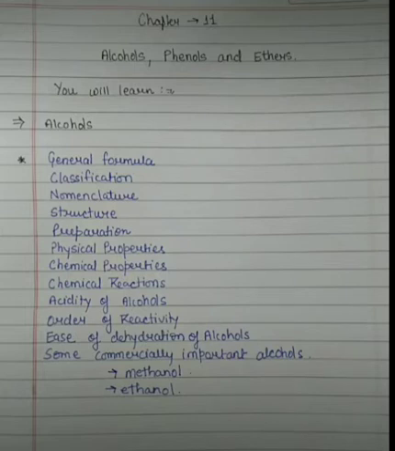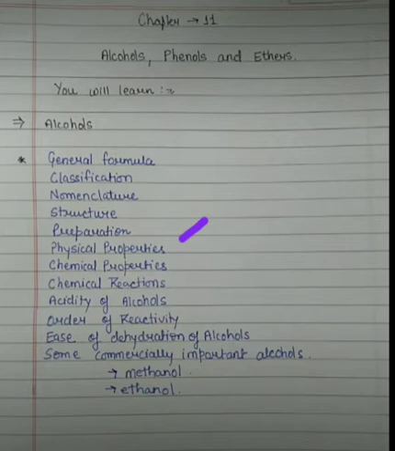Now students, we will discuss its physical properties. Under physical properties, we will basically discuss its physical state, whether it is colorless, what is its characteristic smell, and what is its solubility depending upon 1 degree, 2 degree and 3 degree alcohols, which will be more soluble, and its boiling point.